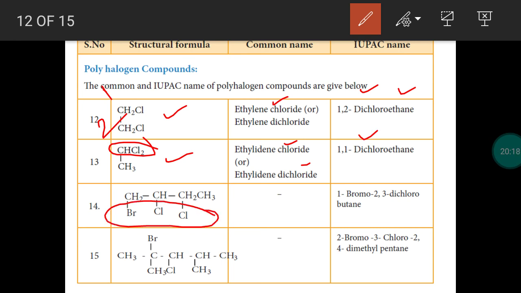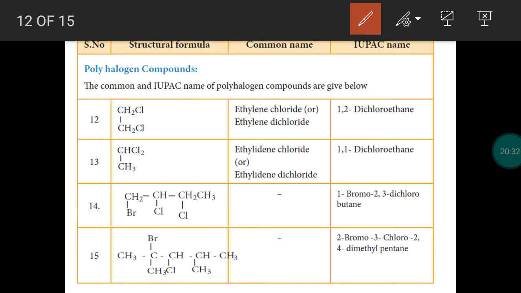There are 3 halogen atoms. We have to mention halogen atoms in alphabetical order. So bromine is attached with first carbon, chlorine atoms attached with second and third carbon atoms. So 1-bromo-2,3-dichlorobutane, totally 4 carbon atoms in the longest chain.